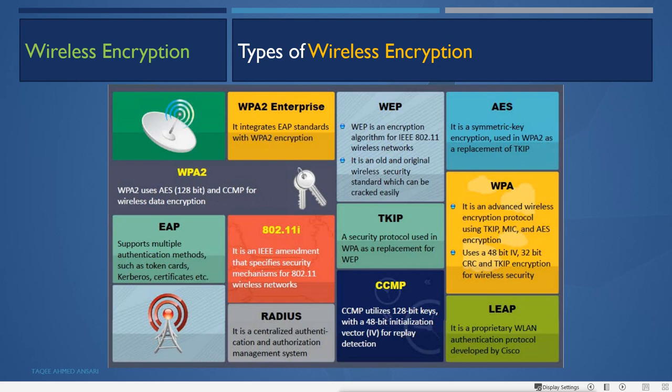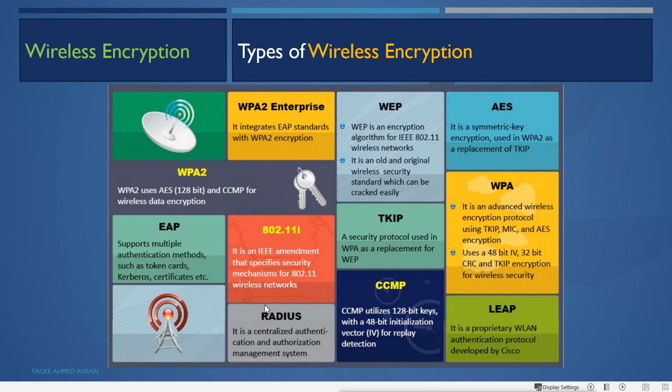We can use token card authentication, Kerberos authentication, or certificate authentication, and for doing that we can use the radius server. The radius server is a centralized authentication and authorization management server. It can use authentication mechanisms such as token cards, the Kerberos protocol, or certificates for authenticating.